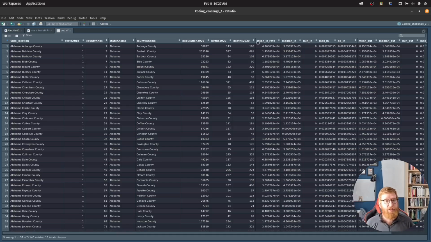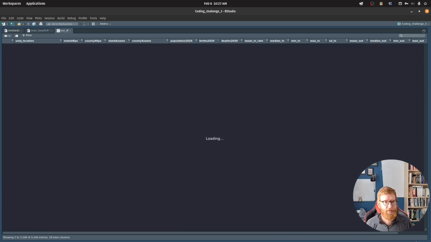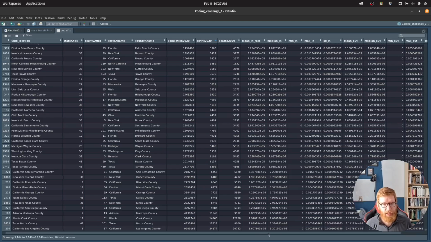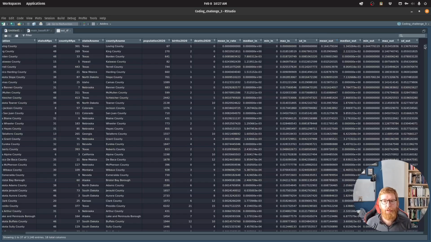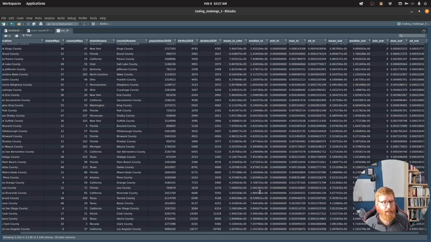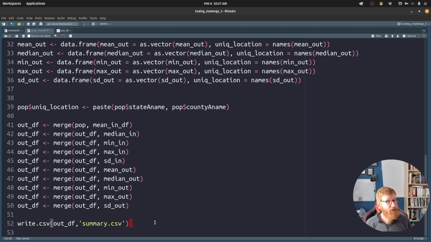Everything looks fine. I'm just going to scroll down to the bottom to see if there's any NAs, missing values. That looks fine over here. Let's sort on something from the flows data and check that again, if it'll let us. Scroll way down, see if we got any NAs. Looks good. Cool. We do have Kennedy County, Texas, 0 births in the year 2020. There's only 346 people, so, you know, understandable. Cool. So we have merged everything.